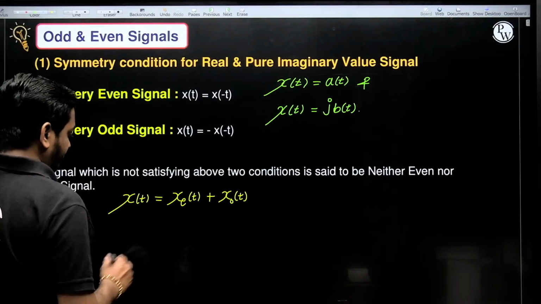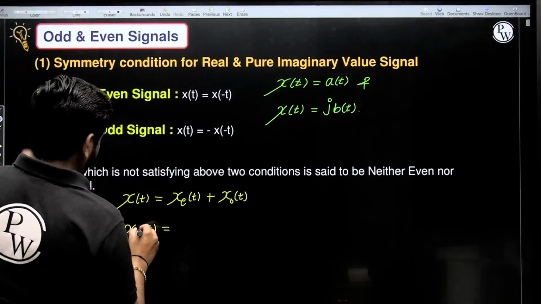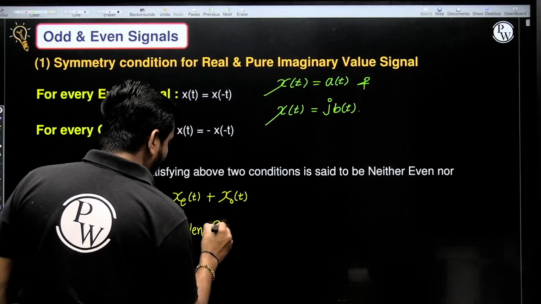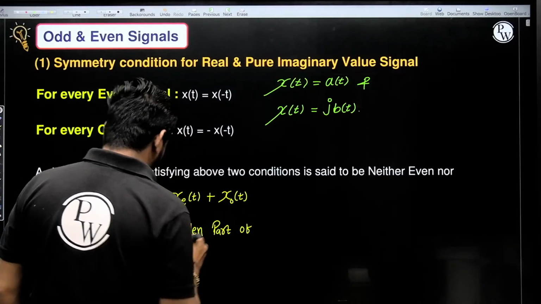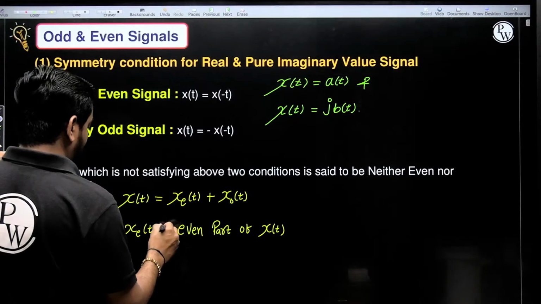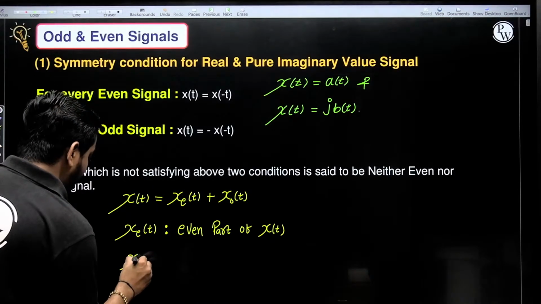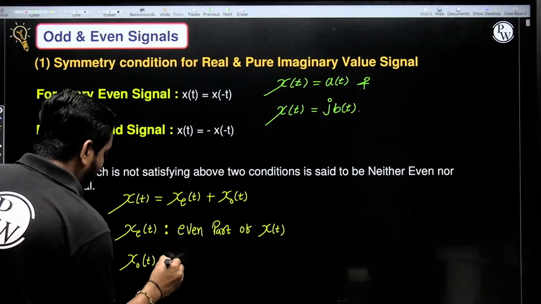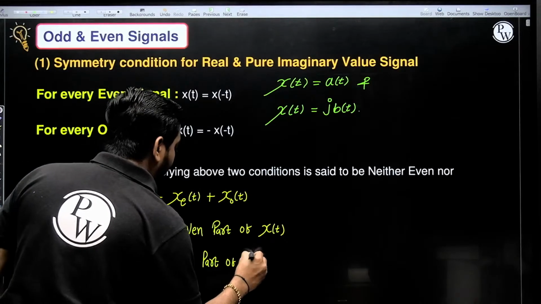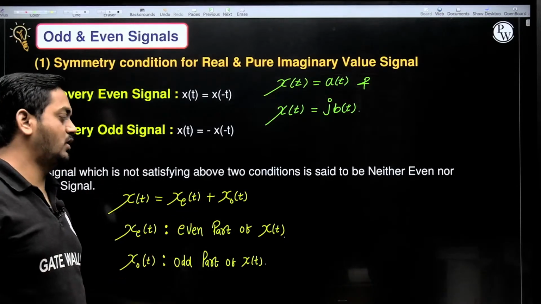So x e of t is nothing but the even part of x of t, and x o of t is nothing but the odd part of x of t. So any general signal x of t is the sum of its even part and its odd part.